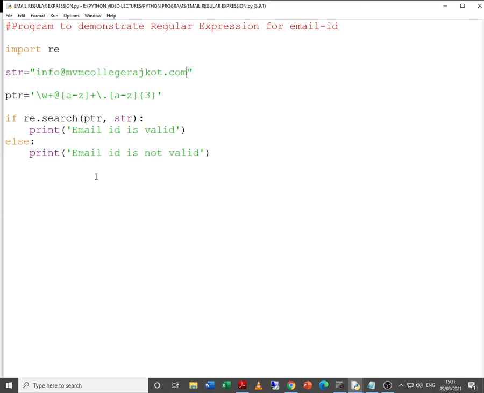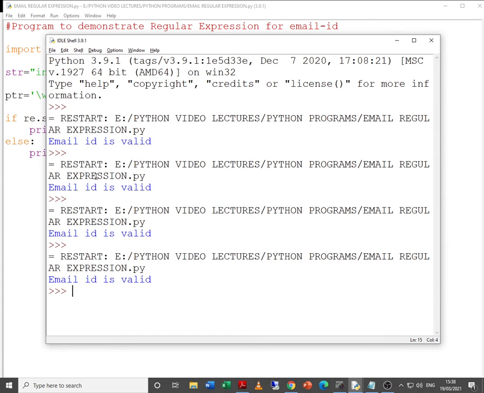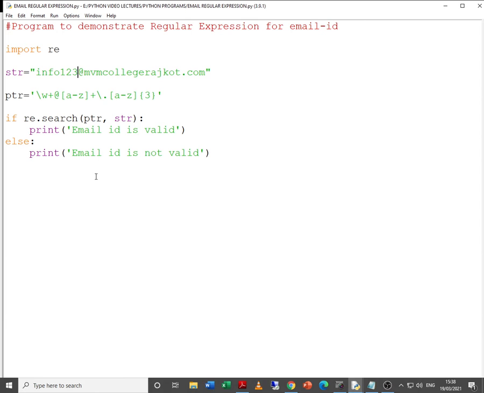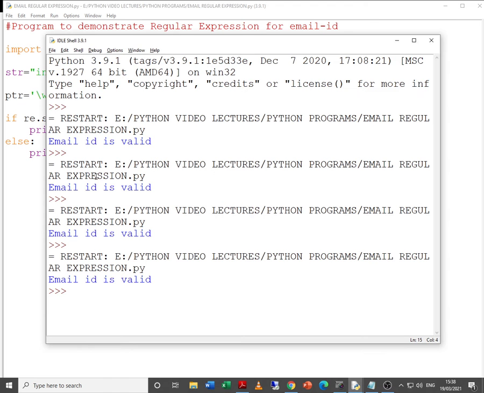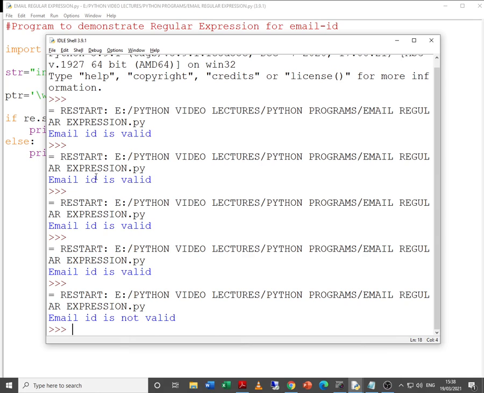Let us try to put in some other mail ID. Say for example, let me include some numbers over here, info123, and let us try to check. Yes, email ID is valid. Now we remove @ and then we try to check if the email ID is valid or not. Yes, now it shows email ID is not valid.